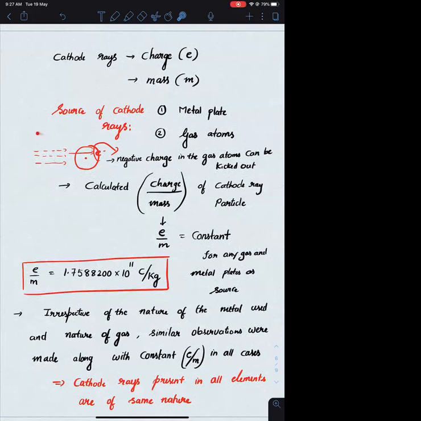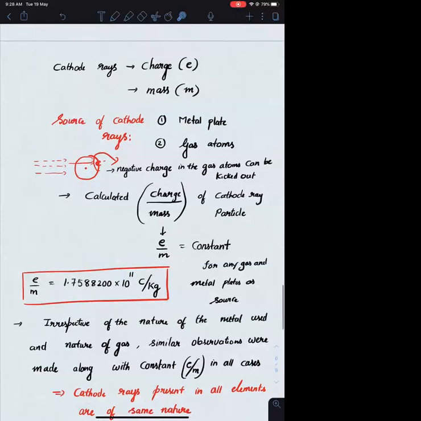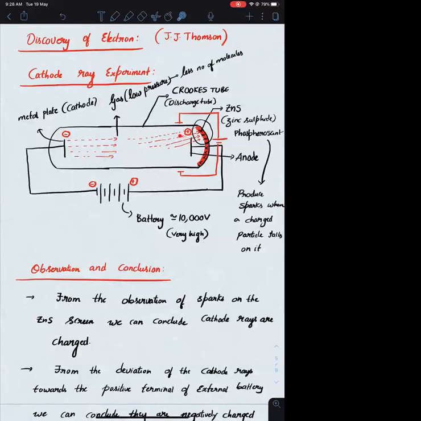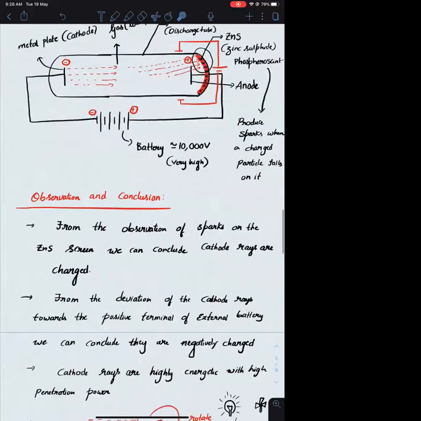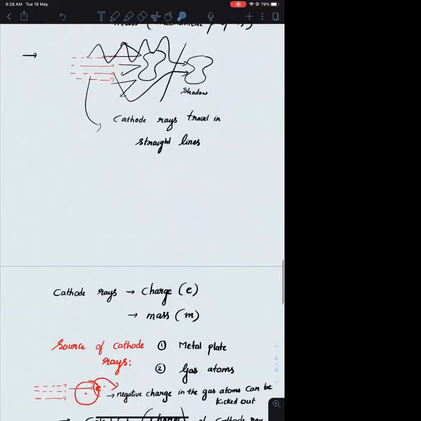The cathode rays which are coming from the cathode are highly energetic. Whenever those rays fall on the atom, the negative charge which is present inside the atom can be kicked out. That particular negative charge is also now part of that particular cathode rays. That negative charge will be attracted towards the positive terminal of the battery. As a result, वो जो negative charges बना है, along with this particular cathode rays negative charges together can be referred to as cathode rays.